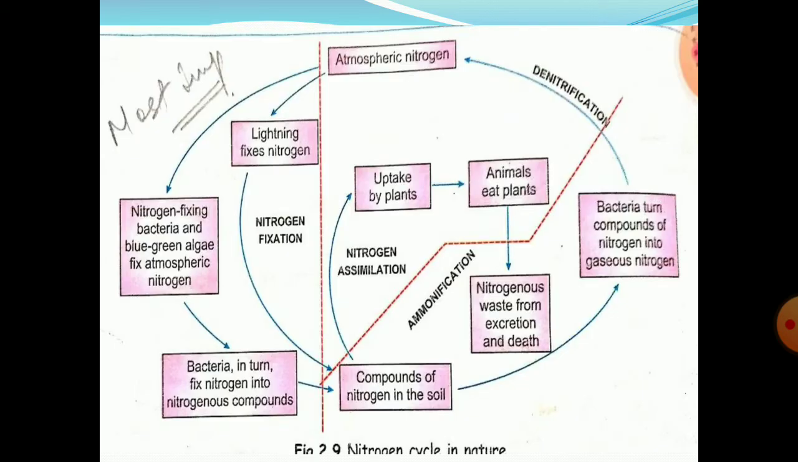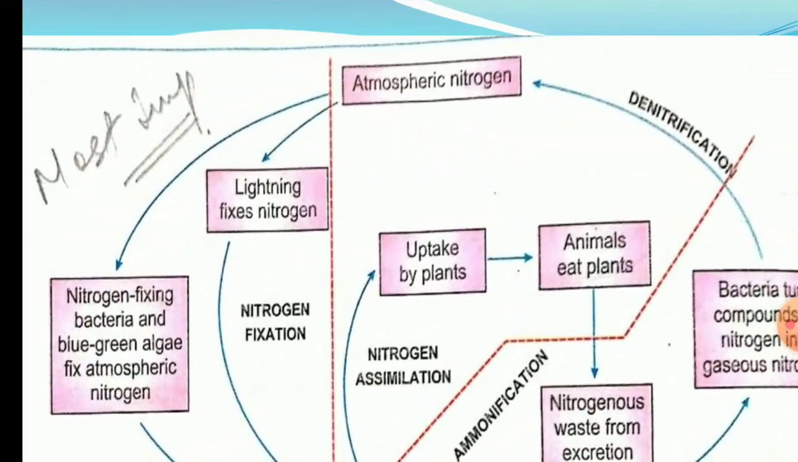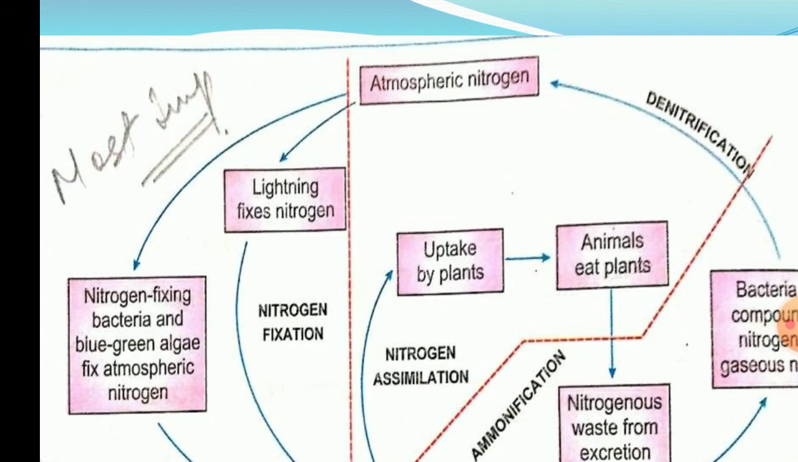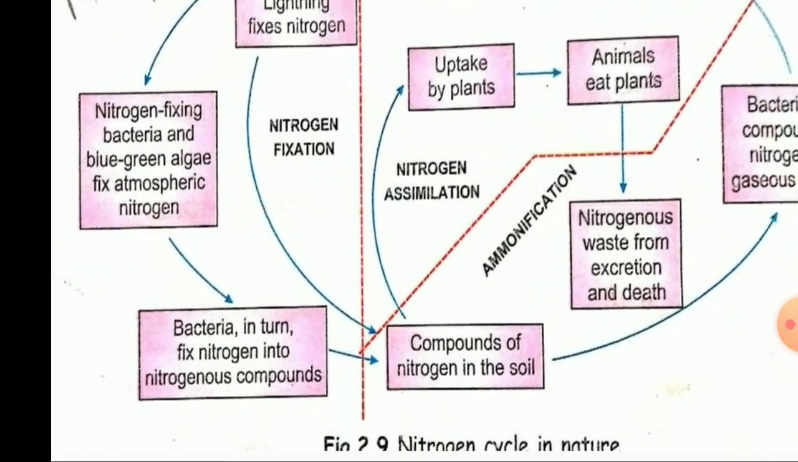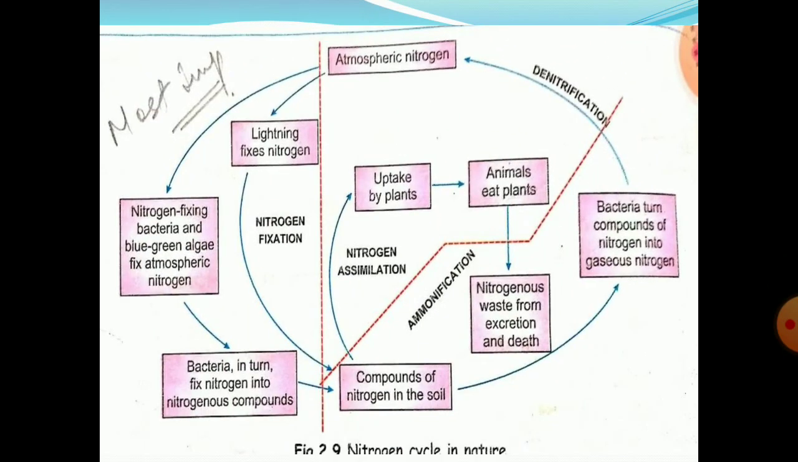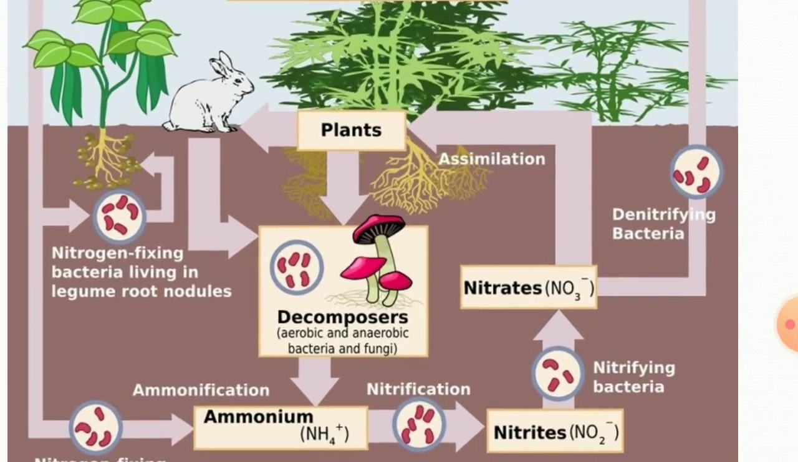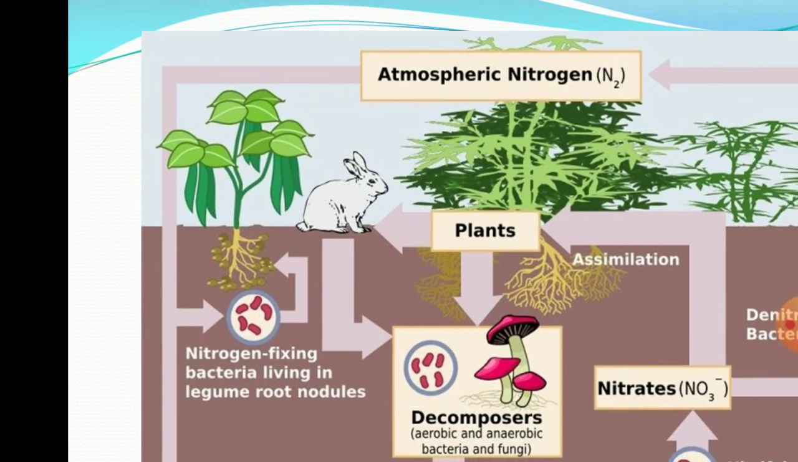So you can see in this diagram, first the atmospheric nitrogen is fixed with the lightning, the nitrogen reacts with the oxygen and rain and forms nitric acid, which reacts with the alkali present in the soil and changes into nitrates, and these nitrates can be absorbed by the plants. So here I have taken two diagrams so that you can understand better. Atmospheric nitrogen, that is nitrogen fixing.